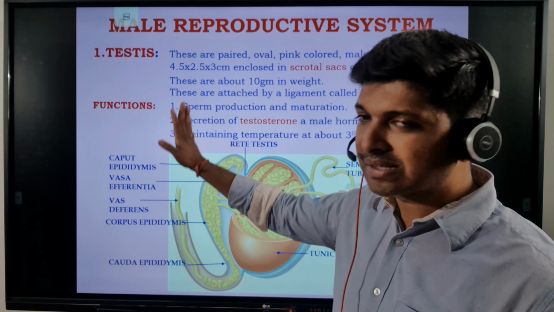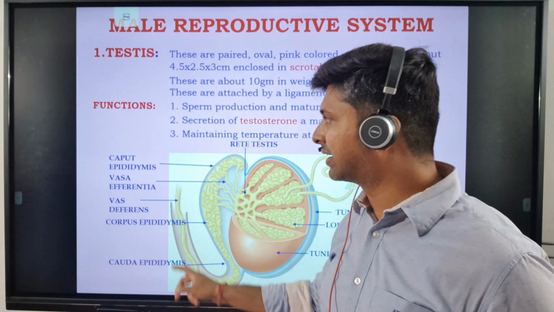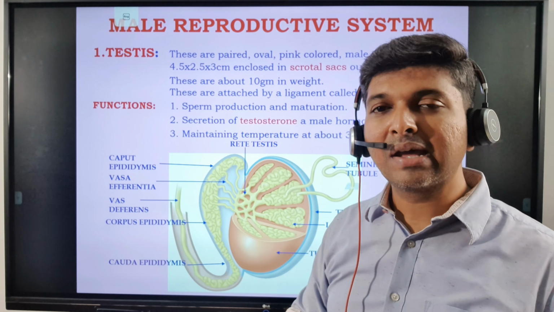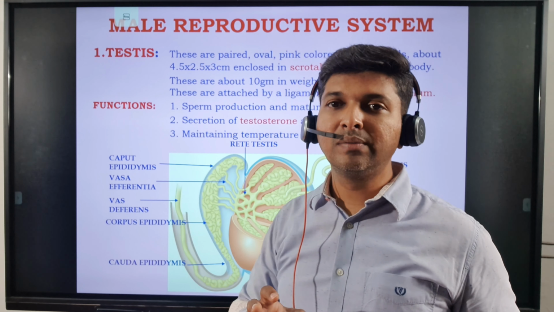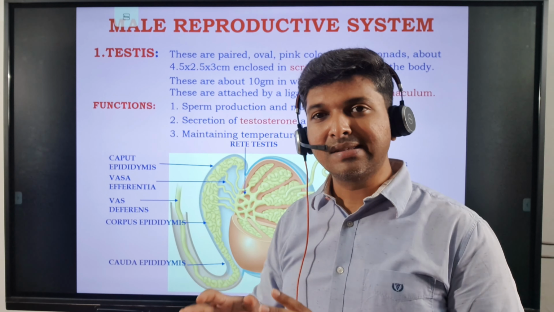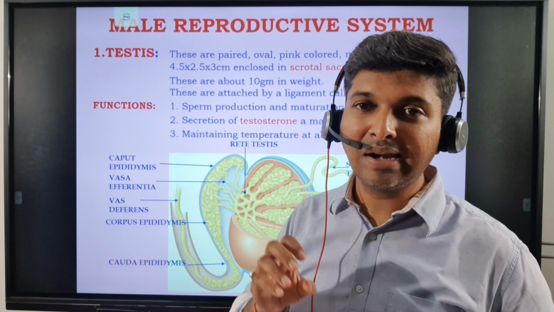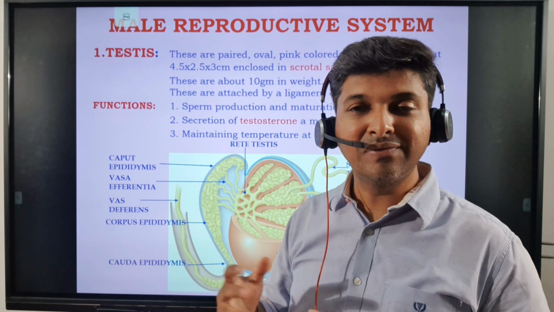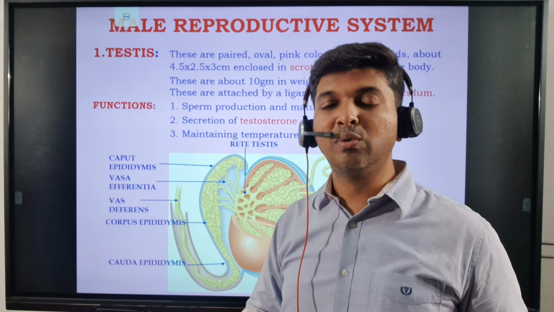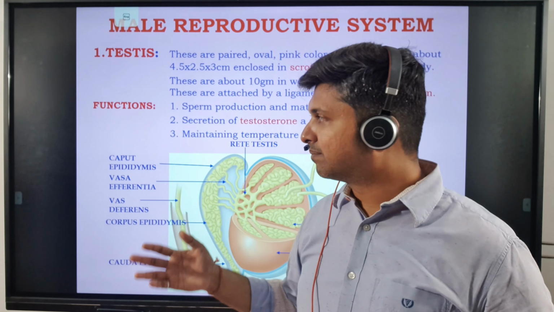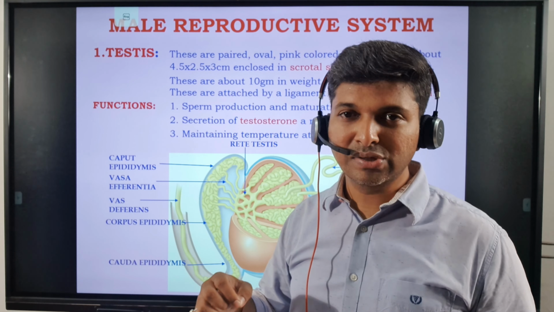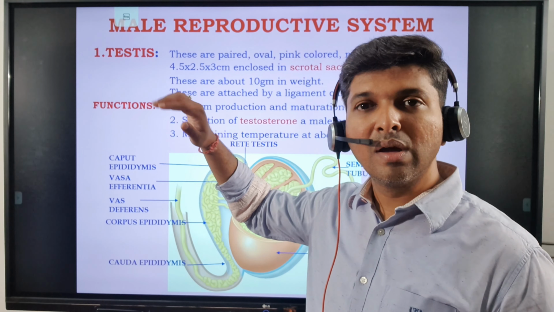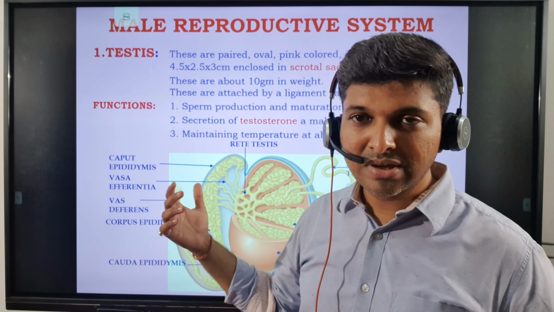Now this will convert into the vas deferens, come inside the body, inside the abdominal cavity, and it will further join the urethra. Now the urethra is a common passage for urine as well as sperms. This happens only in males; in females there are separate passages for urine and for the egg. How the vas deferens is going to climb up, we are going to see later. Just go through these details over here.